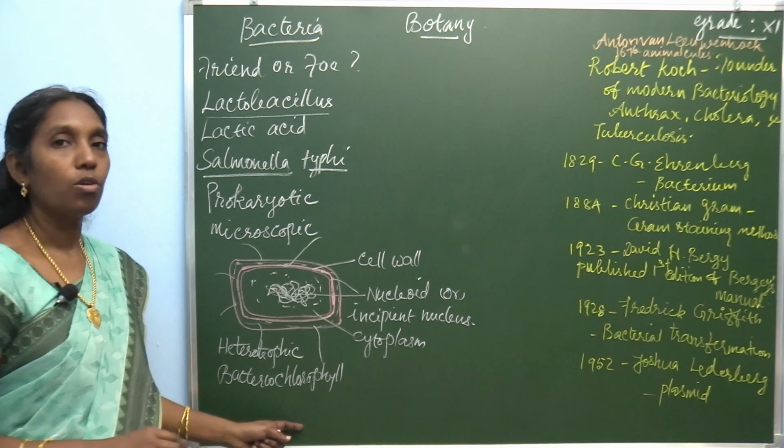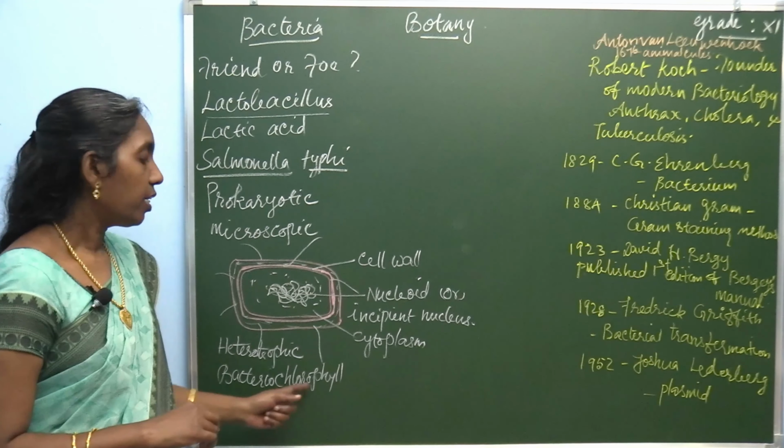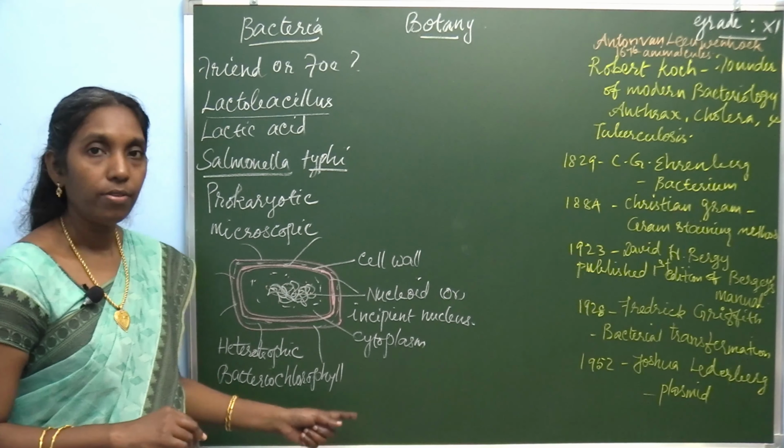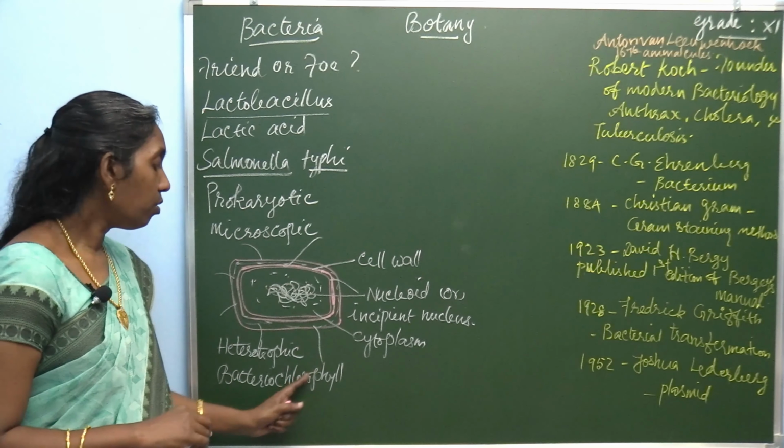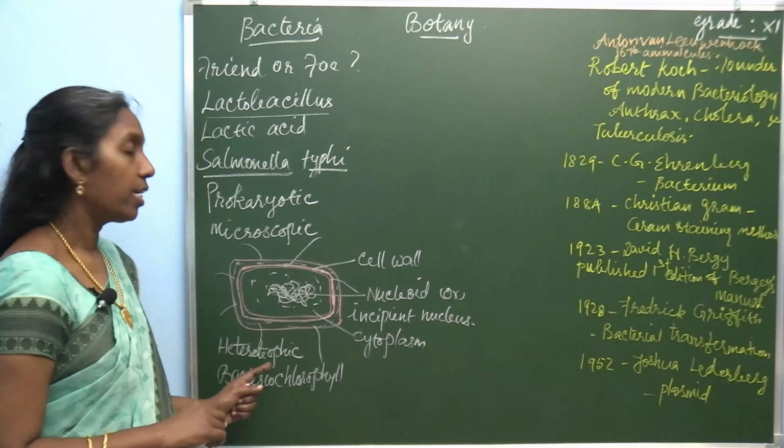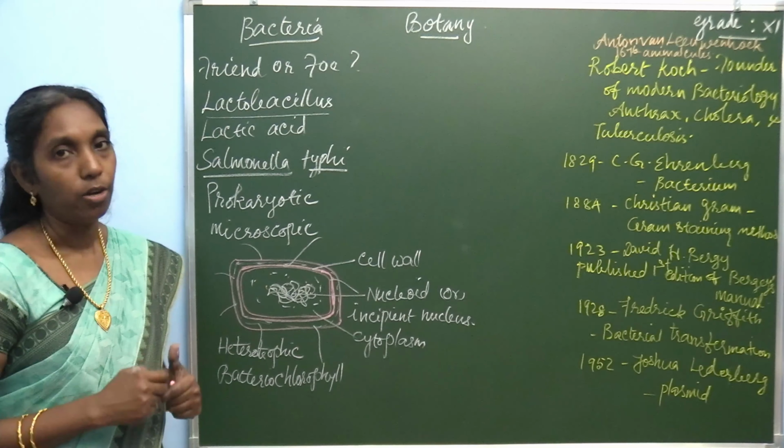If bacteriochlorophyll is present, it leads to an autotrophic mode of nutrition. So, without chlorophyll or bacteriochlorophyll, it is a heterotrophic mode of nutrition.